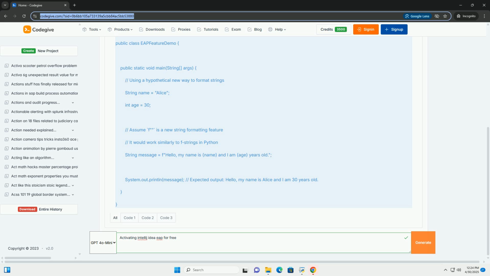If successful, your EAP license will be activated via your Space account. Note: the exact steps for JetBrains Space activation may vary depending on your organization's configuration. Contact your system administrator or IT support if you encounter issues. If you don't use JetBrains Space, you can skip this section.